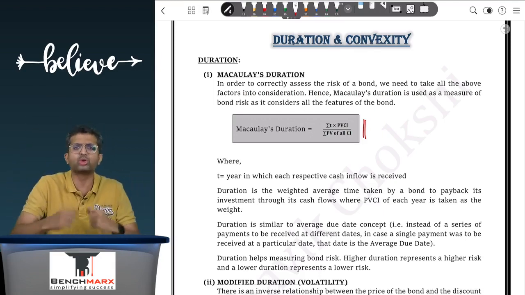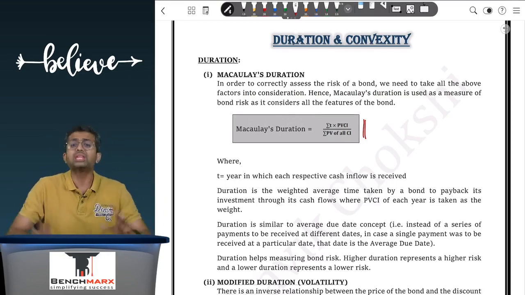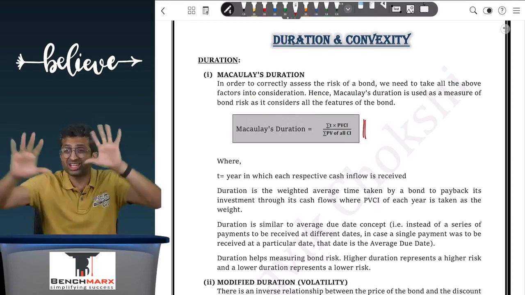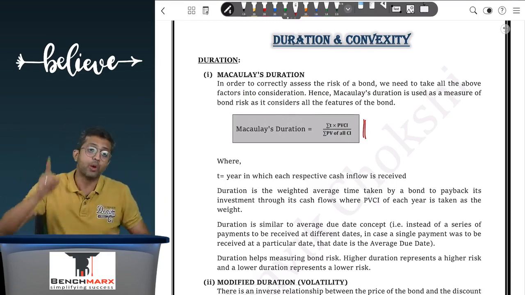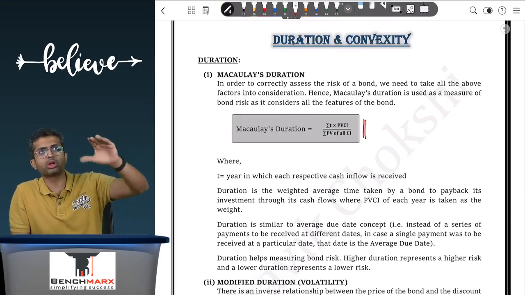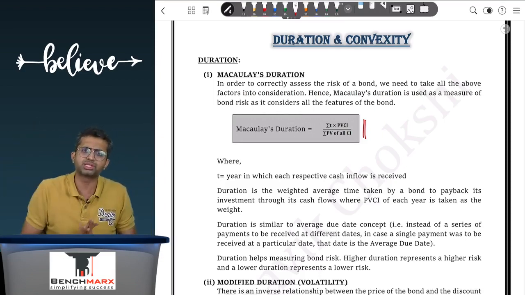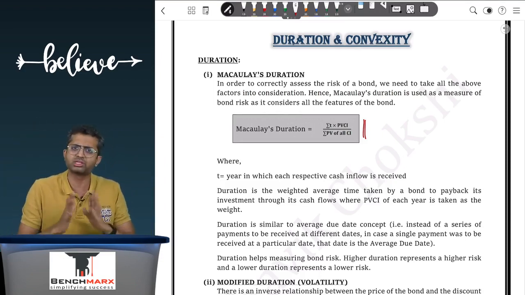Now the bond is going to give me various cash flows, year 1, year 2, year 3. Okay, if instead of paying all of these cash flows at different dates, a single cash flow were to be paid at a single date, what date would that be? Sir, if it is a zero coupon bond, well, no cash flows are paid in each of the years, then everything will be paid in the 6th year only, so duration will come to 6 only even in this formula.